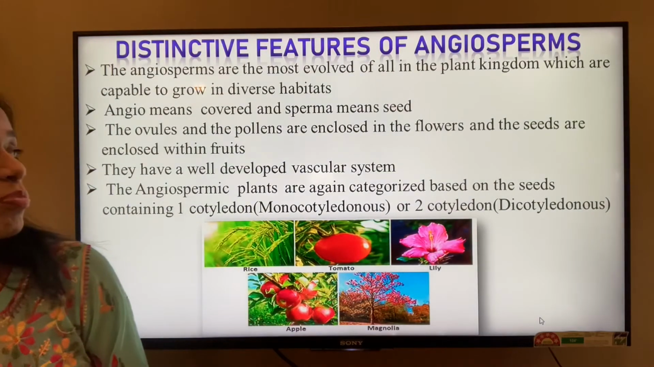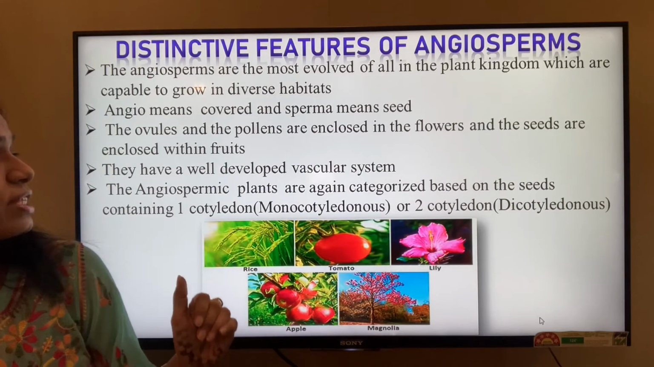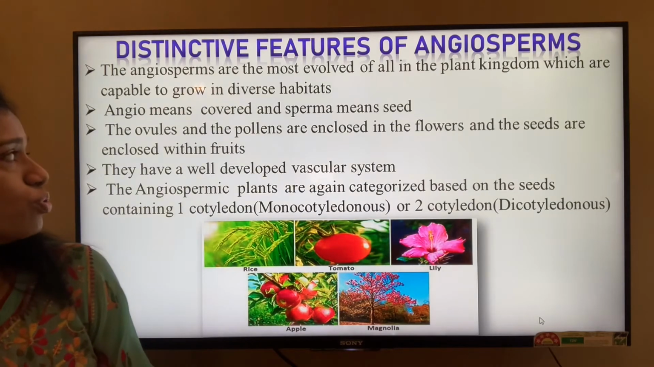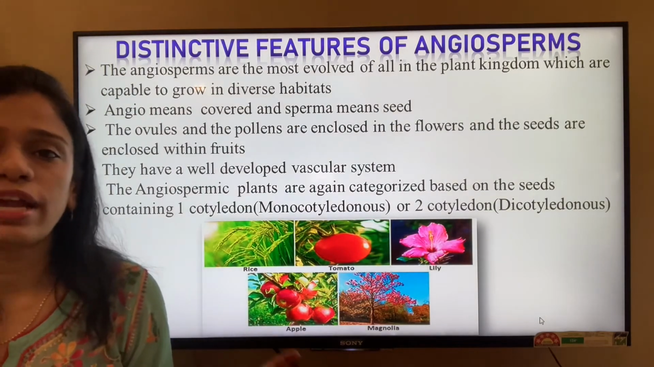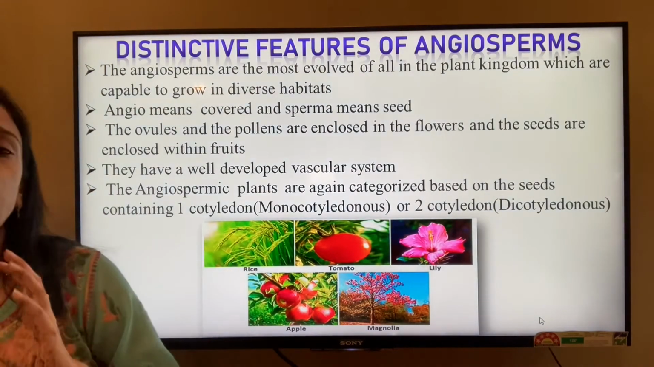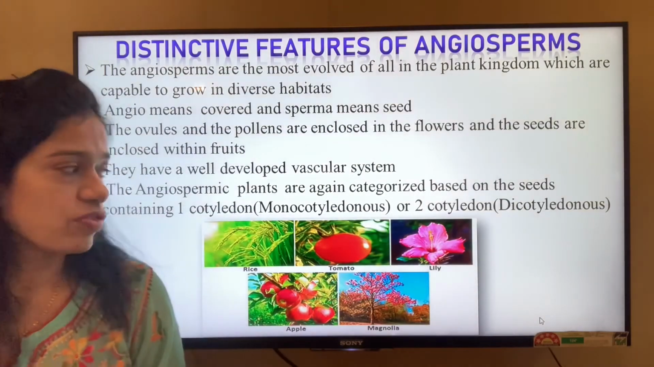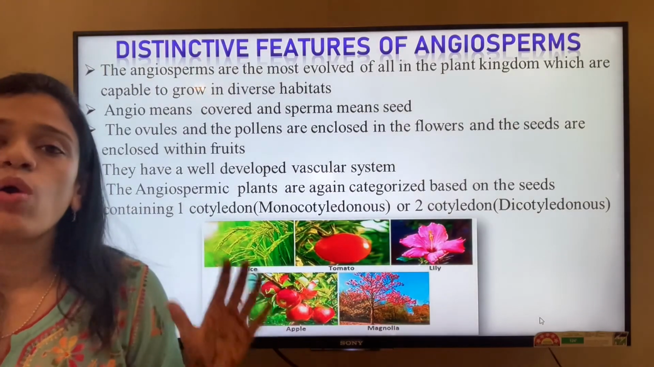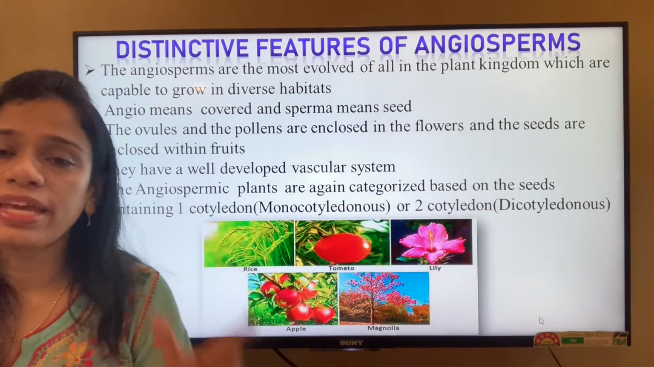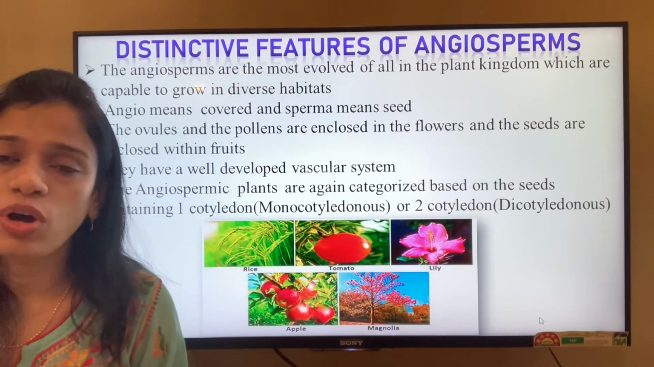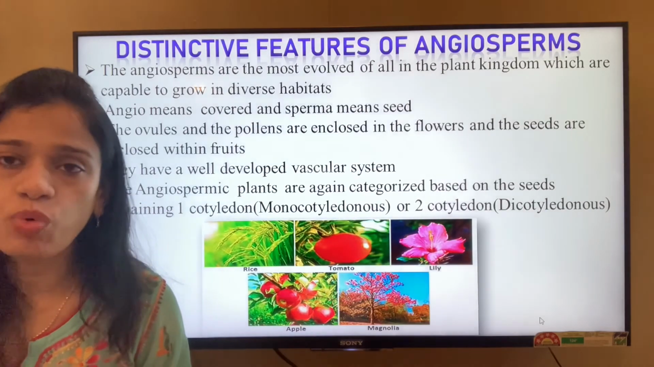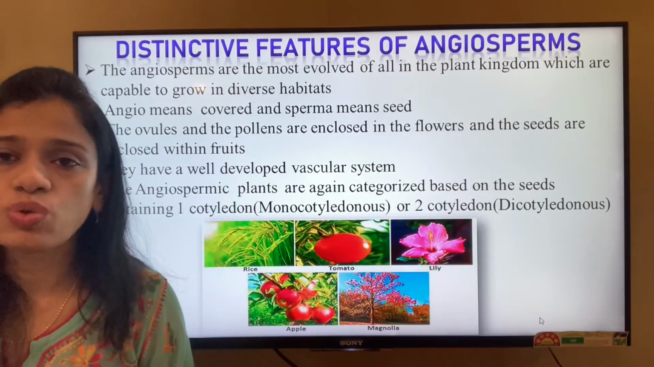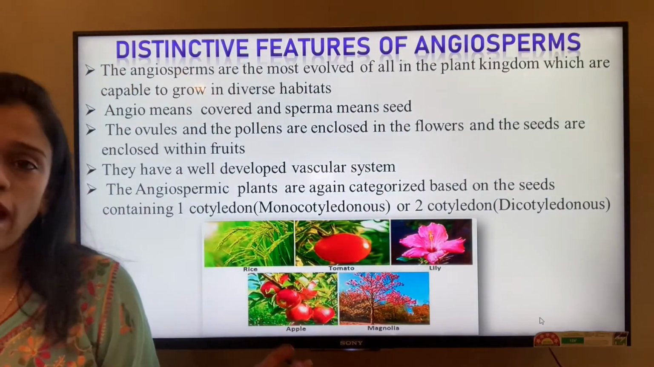The ovules and the pollens are enclosed in the flowers, and the seeds are enclosed within fruits. They have a very well developed vascular system. Angiosperms are again categorized, based on the number of cotyledons, into dicots and monocots, which we will get to know about again. So these are the features of the angiosperms.